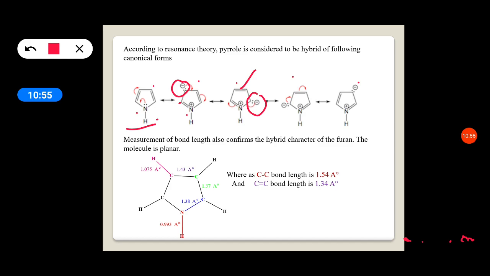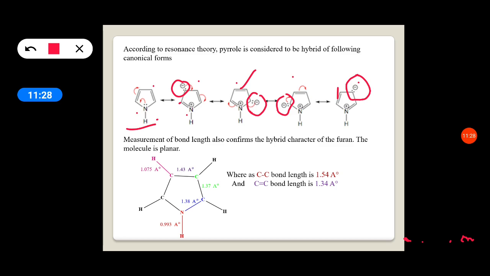Again, next, this pair of electrons is given to the adjacent bond. These nitrogen-carbon bond electrons are given to the next carbon. So now this carbon has extra electrons. Again the electrons are given to the adjacent bond, and those electrons are shifted to carbon. So here this carbon gets the extra electrons and a new bond is formed. These are all called canonical forms.